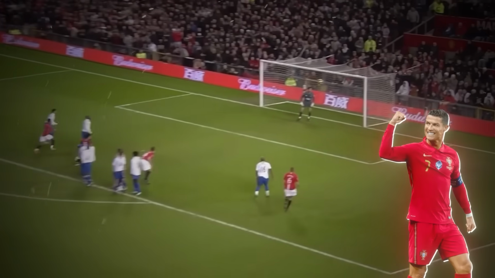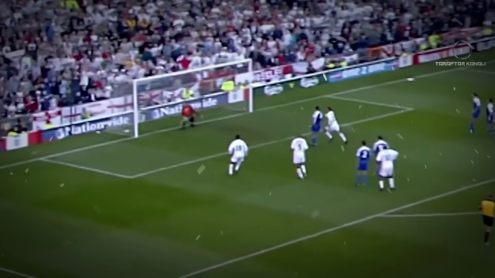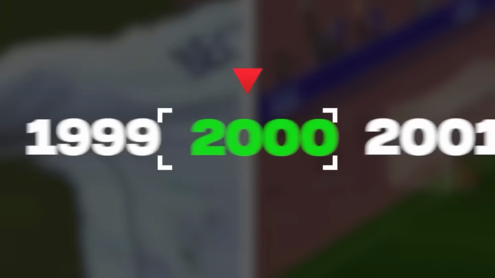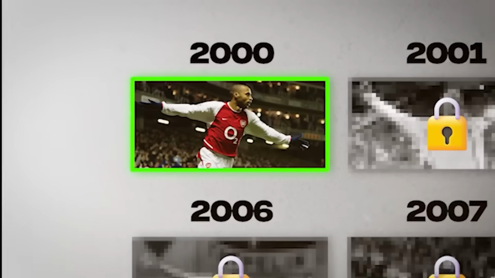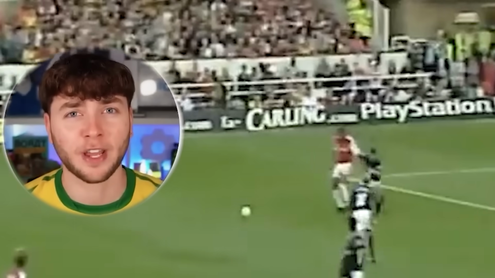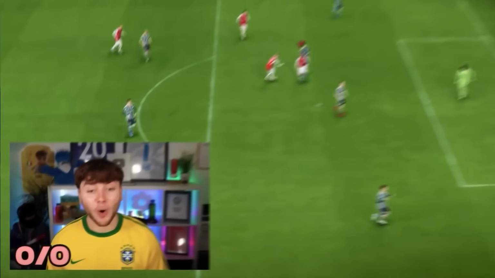Now, Messi and Ronaldo have provided us with some incredible goals, but the beautiful game has provided so many more. So that is why we're recreating one iconic goal from every year, going all the way back to 2000. And the year 2000 blessed us with many good goals, but there was one standout goal, Thierry Henry's volley versus Man United. So we're going to attempt to recreate it. Here it is. Flicks it up. Volleys it. Oh, it's gone in.